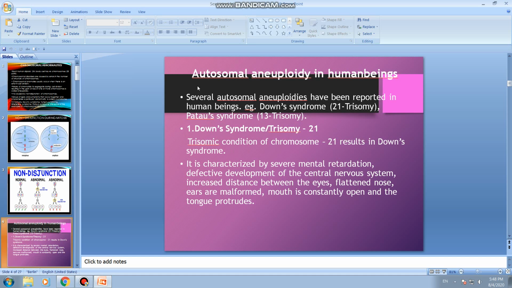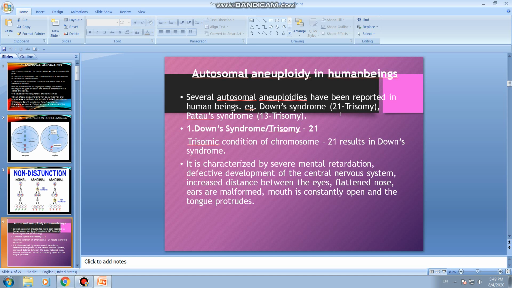Example, Down syndrome. Down syndrome is caused by trisomy 21. The 21 refers to the 21st pair of chromosomes, which shows a trisomy, that is, three chromosomes are seen in the 21st pair.